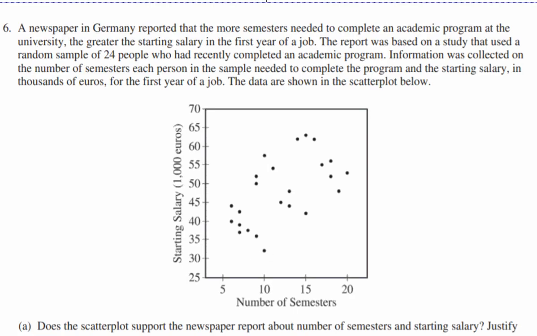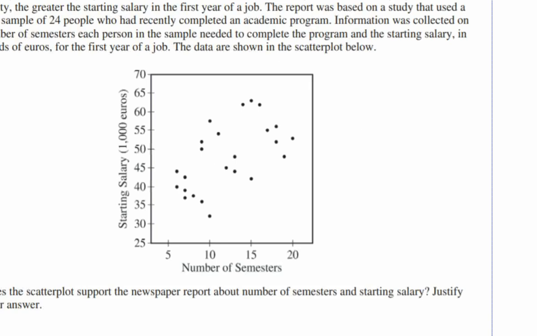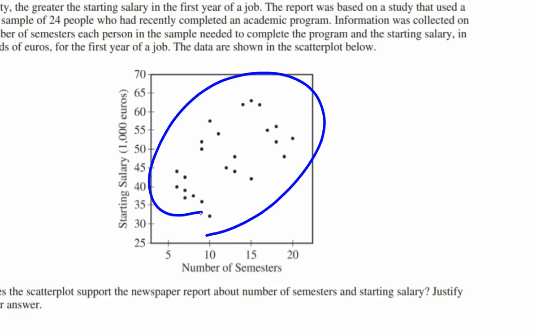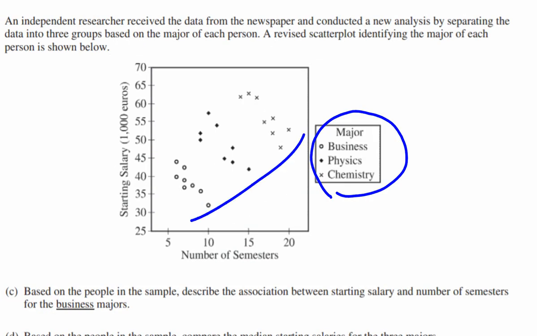these set of points in the middle of the picture, sorry about that, those set of points there are the same as these set of points. It's just that the researchers have gone to the trouble of coding things. So these hollow dots are business majors. We can see that over here in the chart. And the little stars in the middle are physics majors, and the X's are chemistry majors.